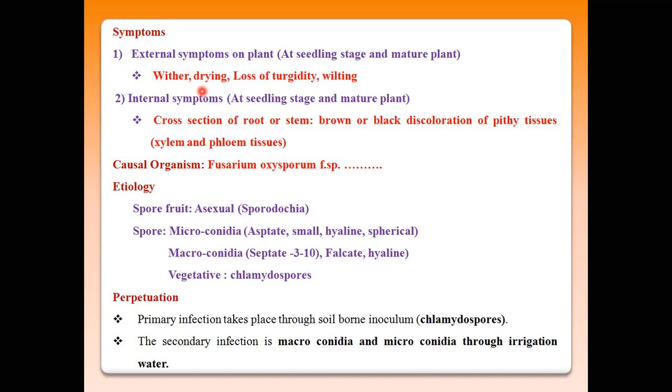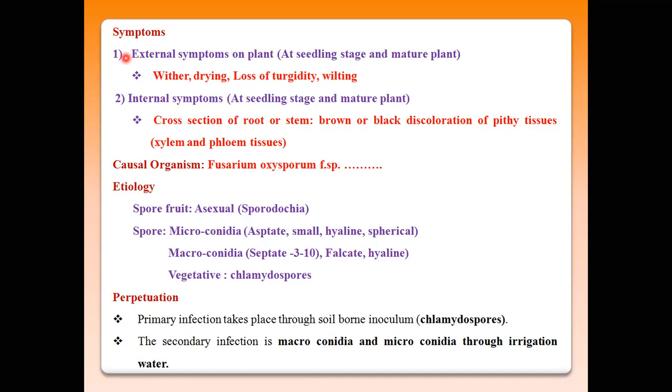These symptoms are generally seen on the external parts of the plants and some internal parts as well. Wilted plants are seen in patches in particular fields, and the plants in these patches are totally wilted.